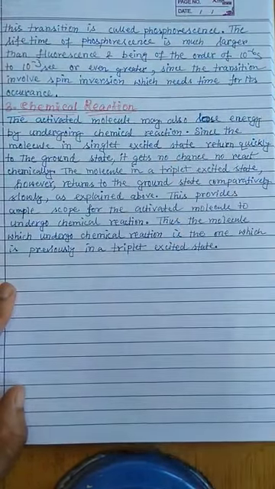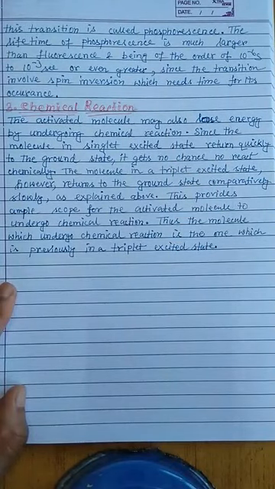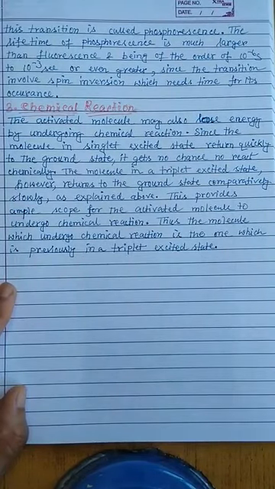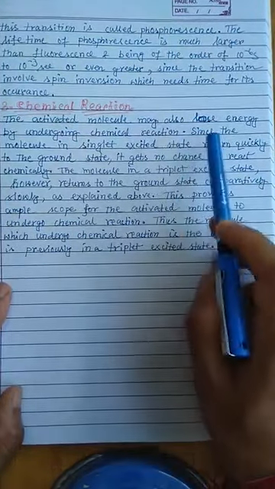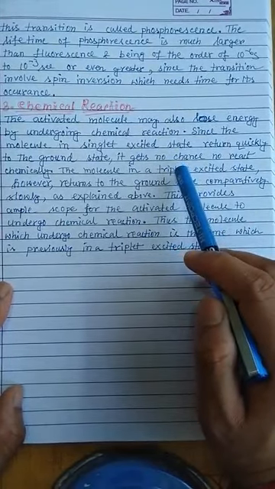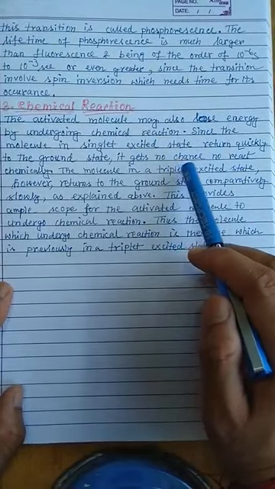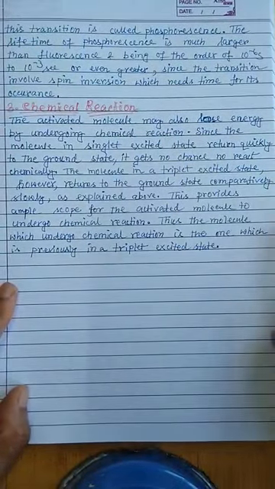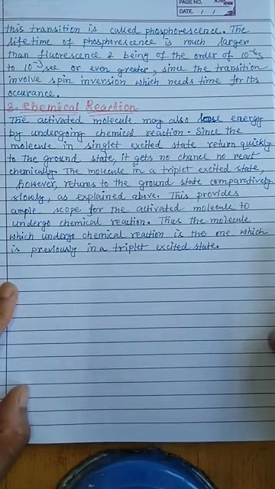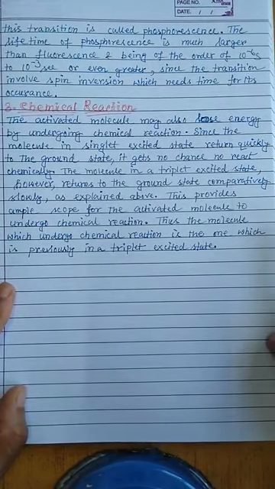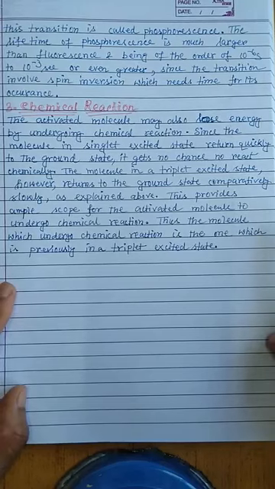The third process that an excited molecule can undergo is a chemical reaction. The activated molecule may also lose energy by undergoing a chemical reaction. Since a molecule in the singlet excited state returns quickly to the ground state, it gets no chance to react chemically. If you excite the molecule with a certain wavelength of radiation, it instantly goes to the singlet excited state, or any excited state Sn.